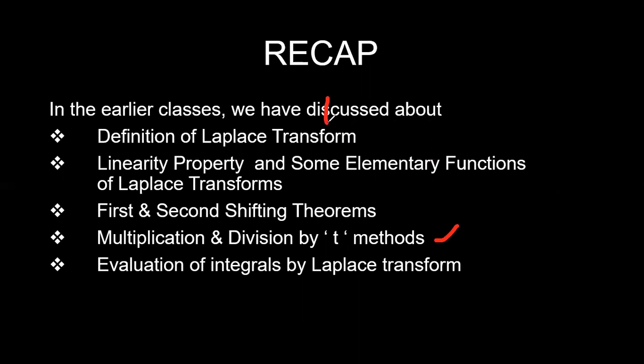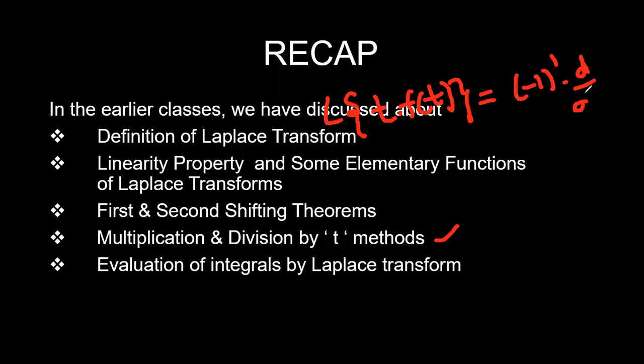In the multiplication method, if t is multiplied with the f of t function, then the Laplace transform is equal to minus 1 whole power 1 times the derivative of F of s. So we have to differentiate the F of s function one time. If we have only one t, that is t power 1, multiplied with f of t, then this is the differentiation you have to do to the F of s function.